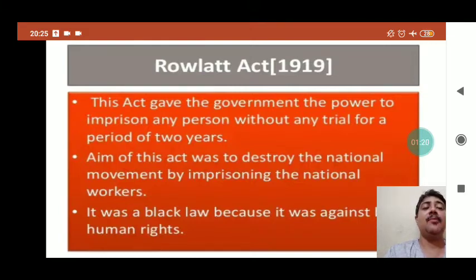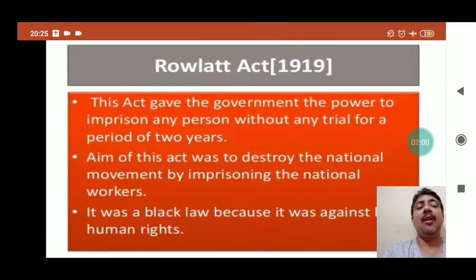Because it gave enormous power to the government to give punishment to any Indians, political, without any trial for the next 2 years. According to this act, the government of Britain was empowered to put any Indian behind the prison on the basis of doubt, and there would be no trial for the next 2 years. So that was really a very dangerous act, and that is why it was known as Rowlatt Act or Black Act. Aim of the act was to destroy the national movement by imprisoning the national workers.